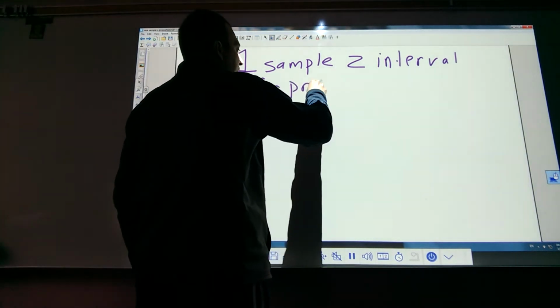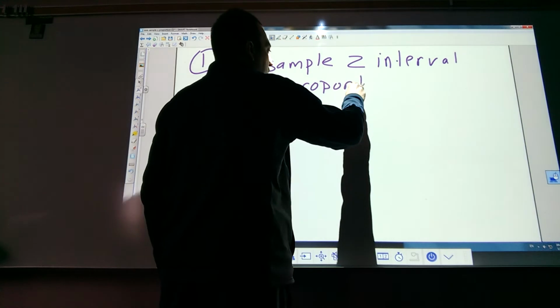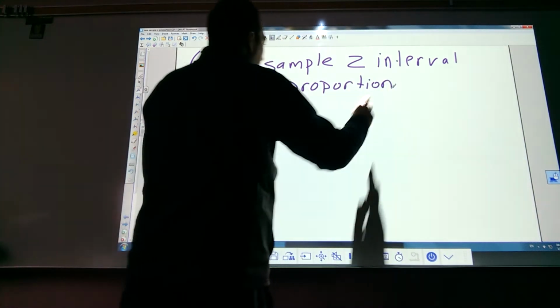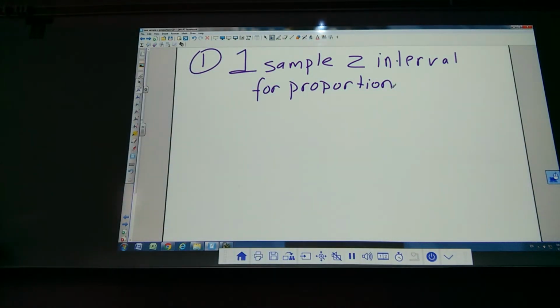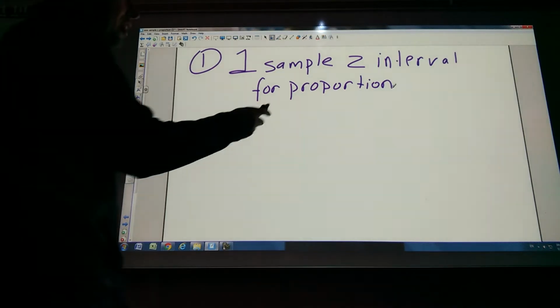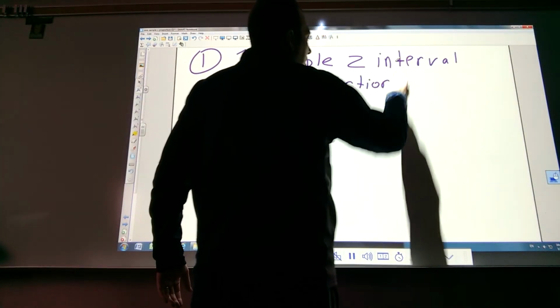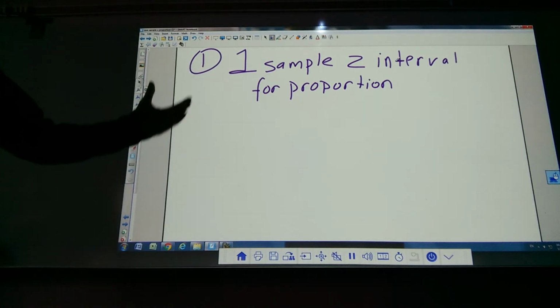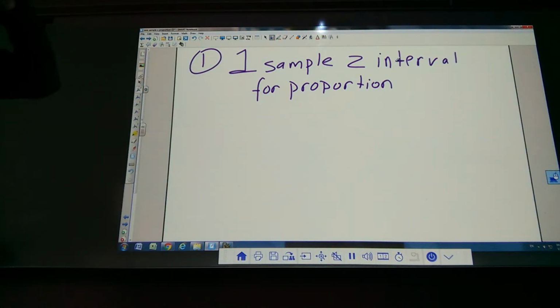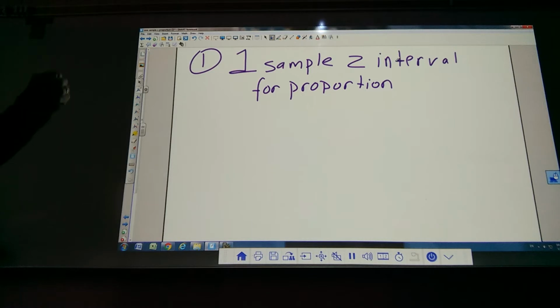And you could say this different ways. The order doesn't matter. You could do 1 proportion Z interval. You don't really need the word sample. I just wrote it all out there. You could do 1 proportion Z interval. I think that's kind of what our calculator does. But you need to have the word proportion, need to have the word 1, and need to have the letter Z in there. And that's step 1.